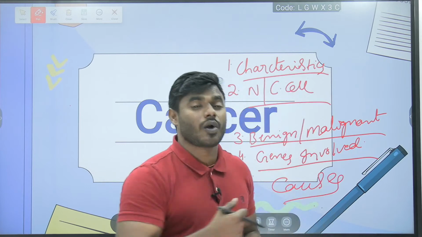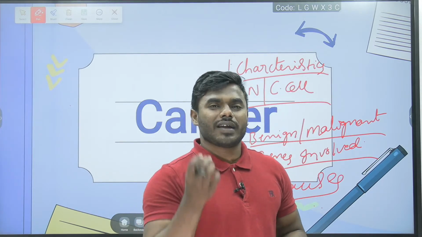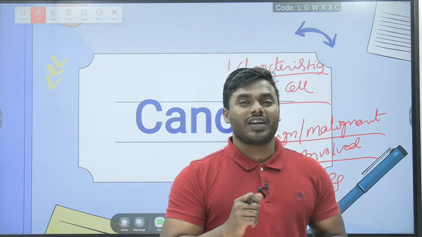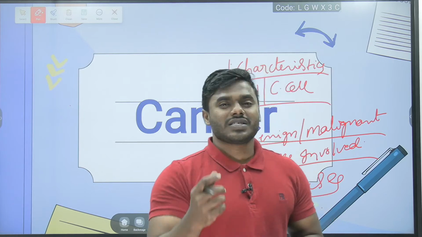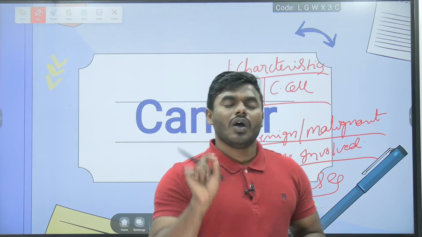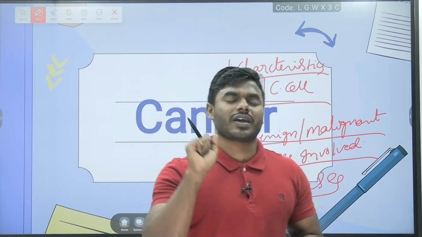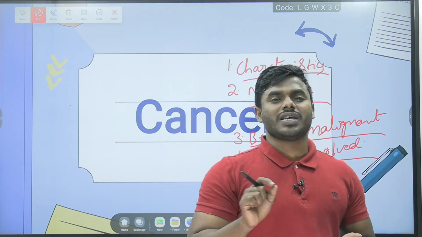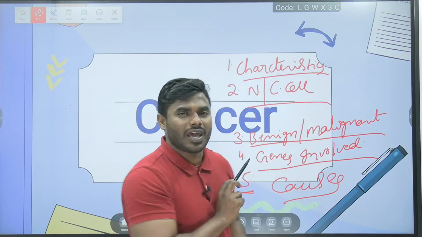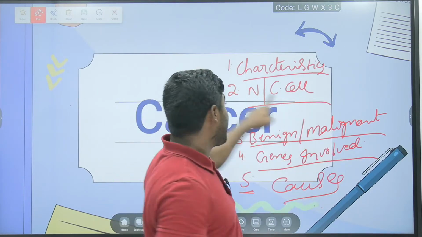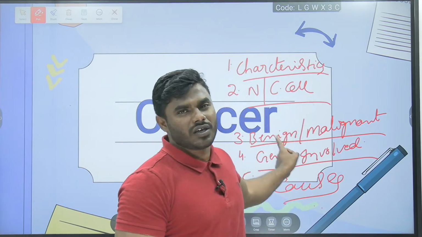The word causes means the causative organisms. Certain bacteria and certain viruses can cause cancer. Whatever bacteria and viruses cause cancer, we call them oncogenic organisms. So we have to read even about that. Apart from these five areas, there is no way of asking a question.